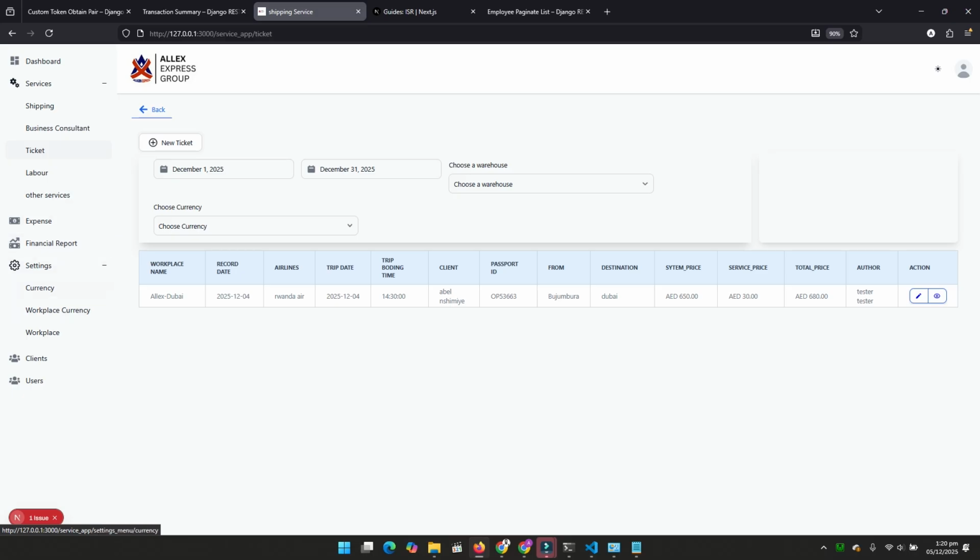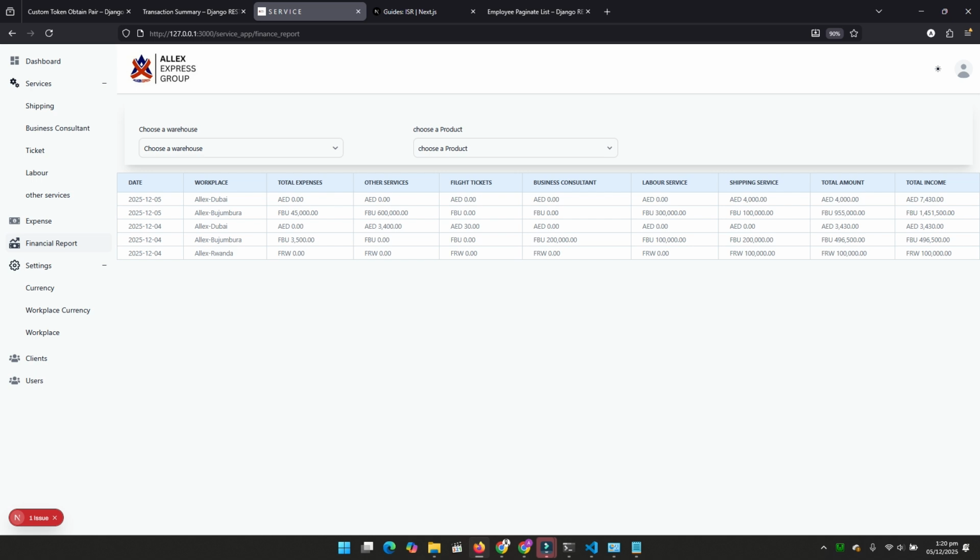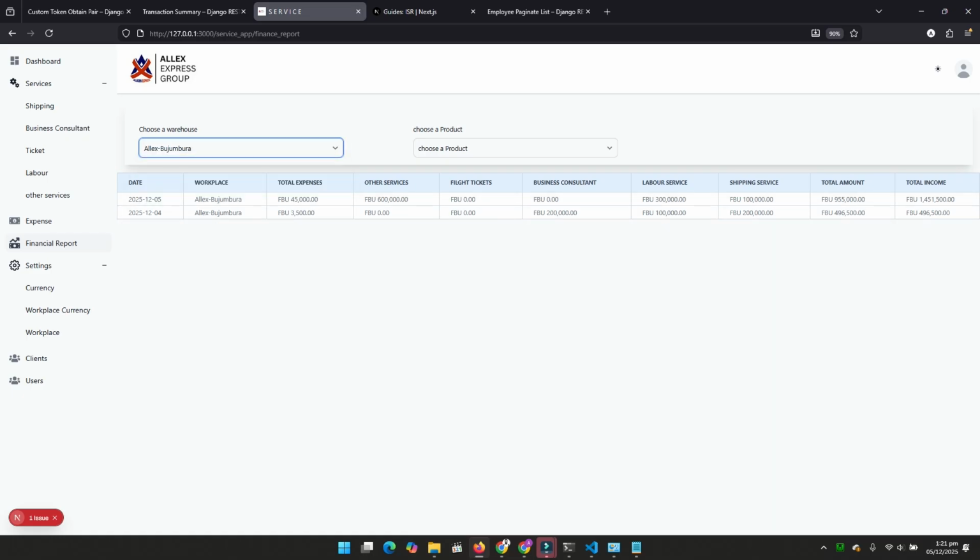So the interesting part is on users, and here as a super user you can still see the financial reports. The financial report is something very important in the creation, because here you monitor how the business is going on in different locations. For instance, if I say Bujumbura, what is going on in Bujumbura?